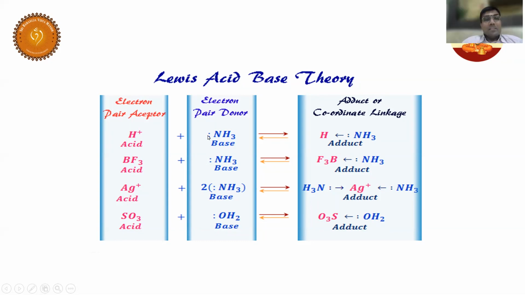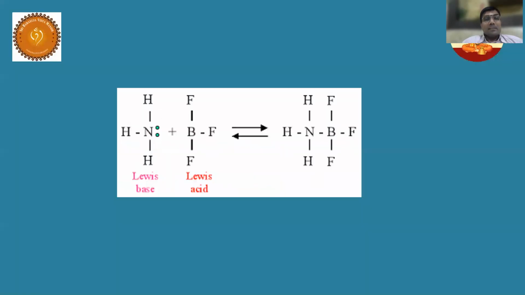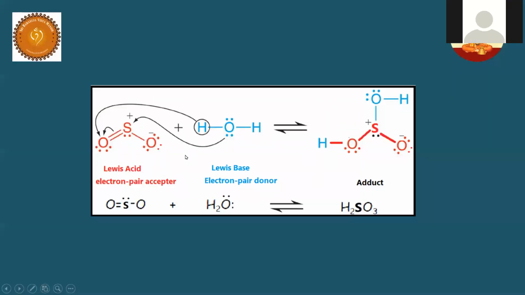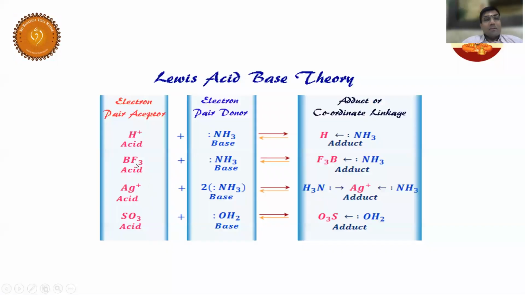Now ammonia is a base, it has extra electrons, so it is giving. In all cases, ammonia and water are bases because they have lone pairs. Now let us take BF3. BF3 is short of 2 electrons, right? So naturally it is an electron pair acceptor. Similarly, Ag plus also. SO3 and water form H2SO4. Silver is electron deficient, so naturally it forms a complex. So it is an electron pair acceptor. These are all electron pair acceptors.